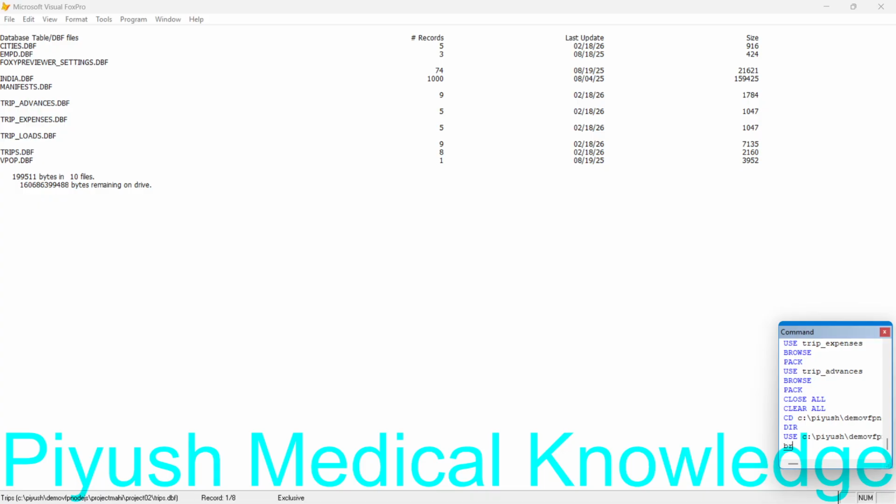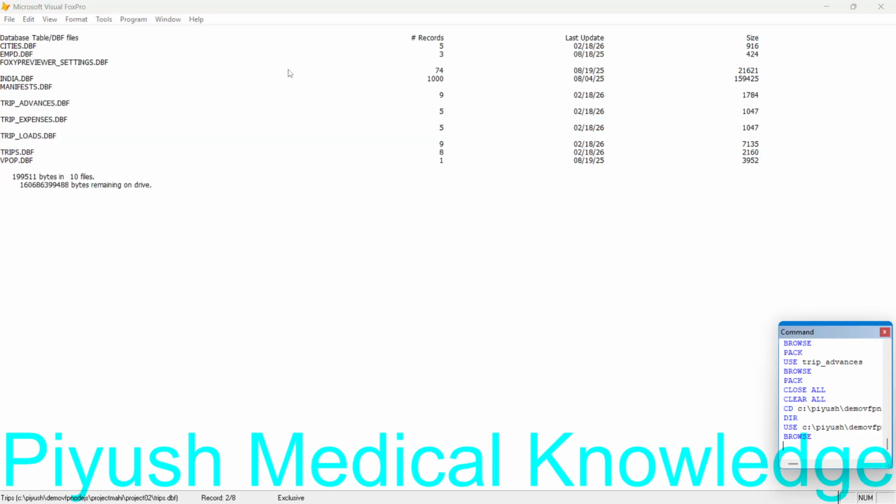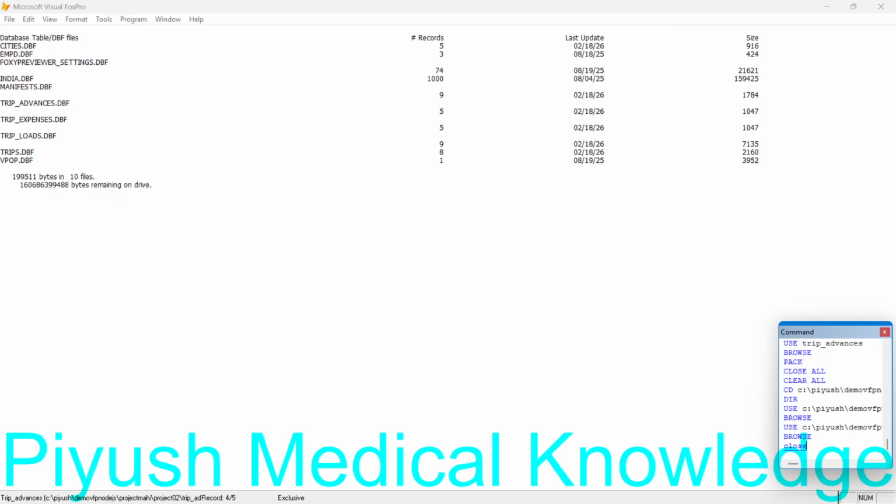trips.dbf, then browse. Here you can see there are 1, 2, 3, 4, 5, 6, 7 and 8 records, and this is Delhi, Kolkata, Delhi, Delhi, Delhi. Most of them are Delhi. One of them is Kolkata. In the same way, if you use advanced browse, you can see the items and there is amount. Now I am just closing it all, close all, and now we are going to see the data.